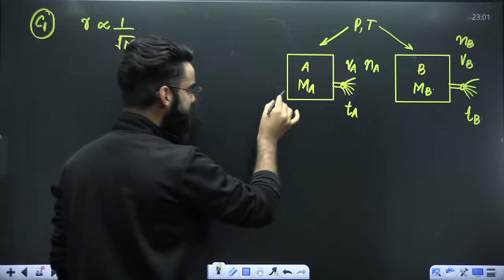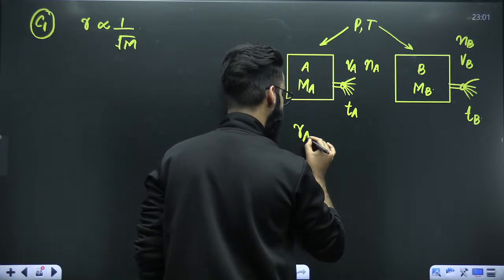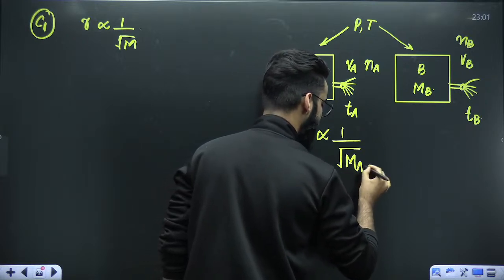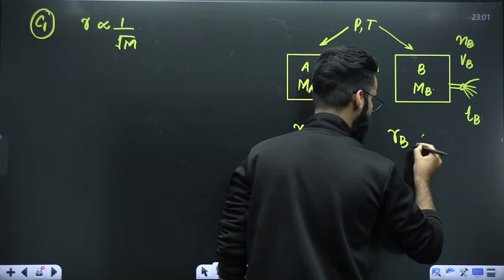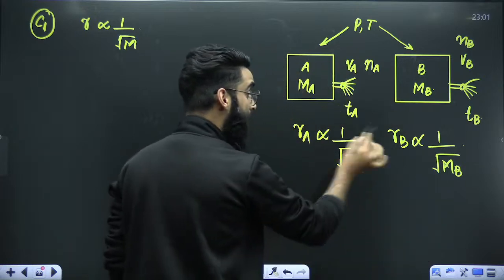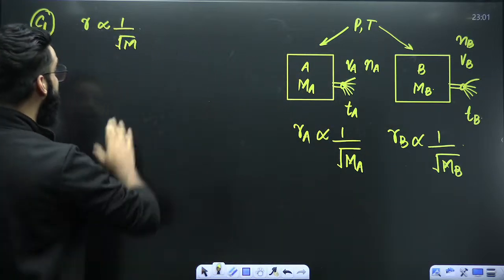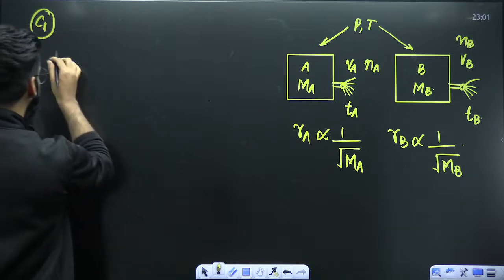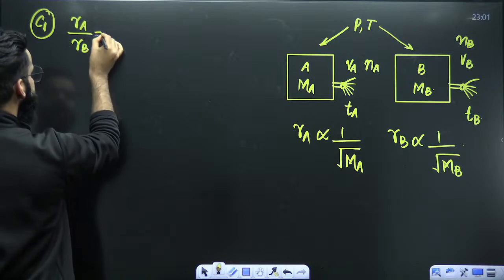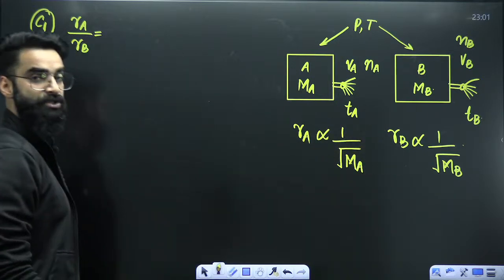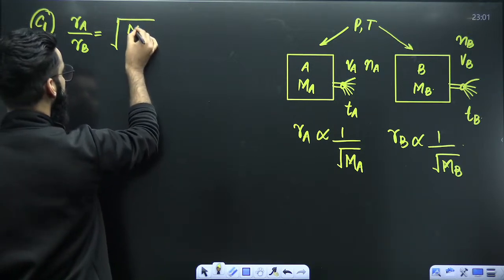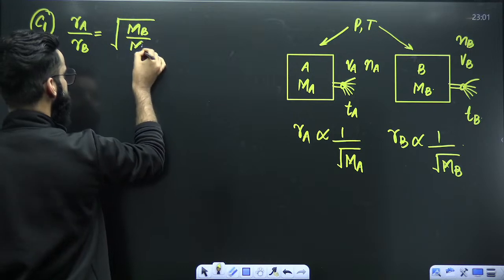Perfect. Now, dear students, rate of effusion of A will be inversely proportional to square root of molar mass of A. Similarly, rate of effusion of B is inversely proportional to square root of molar mass of B. I want to compare the rates of effusions. This is how you are going to write it. Rate of effusion of A divided by rate of effusion of B. Just divide the two things. It comes equal to under root of molar mass of B divided by molar mass of A.